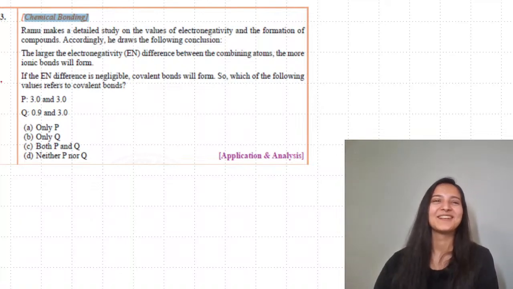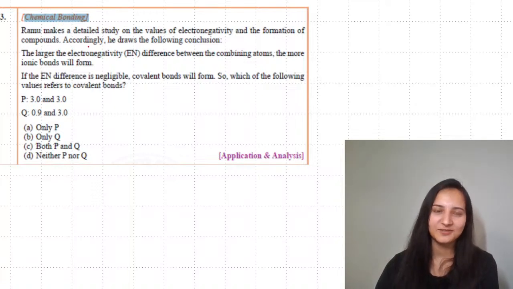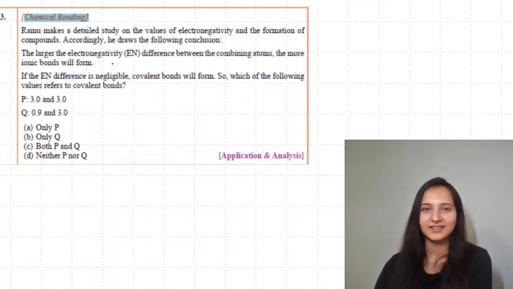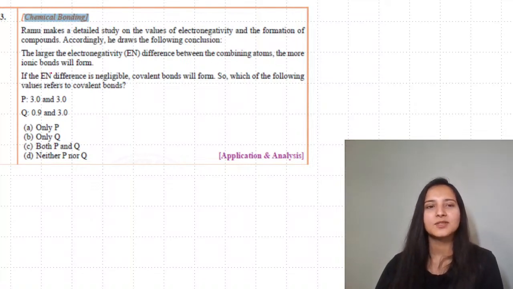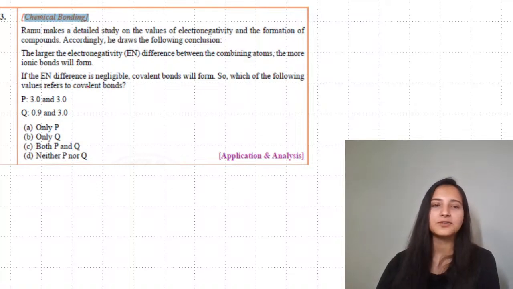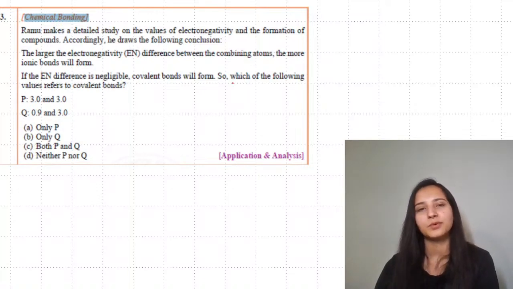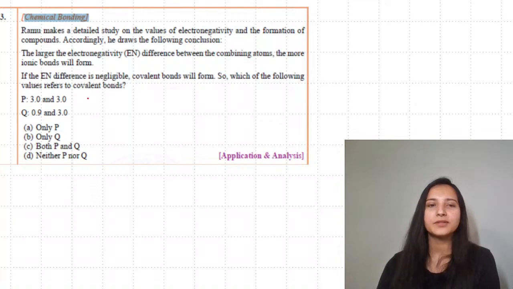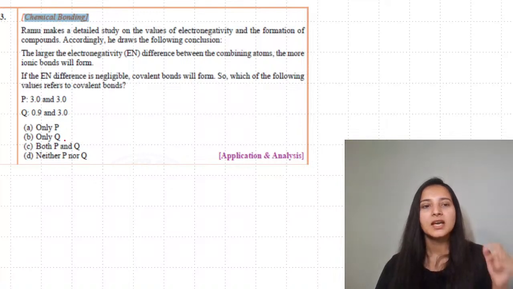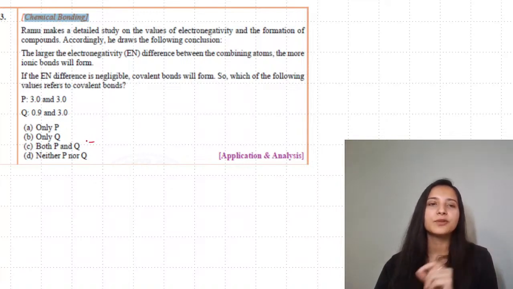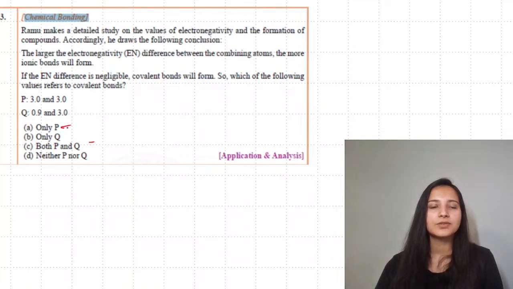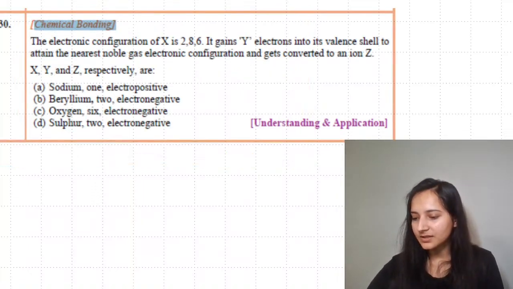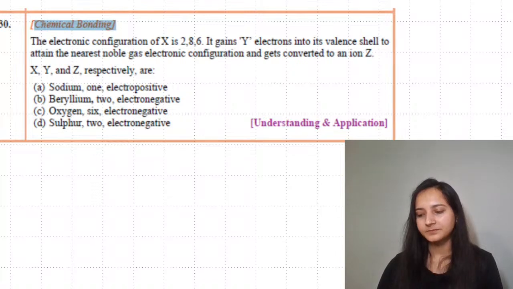Okay, moving forward. So Ramu makes a detailed study on the values of electronegativity and formation of compounds. Accordingly, he draws the following conclusion. The larger the electronegativity difference between the combining atoms, the more ionic the bond will be. If the electronegativity difference is negligible, a covalent bond will be formed. Which of the following refers to a covalent bond? So speaking about a covalent bond, you need a low difference in electronegativity. If you are combining P and Q, that will lead to the formation of an ionic bond. So the answer is going to be P.